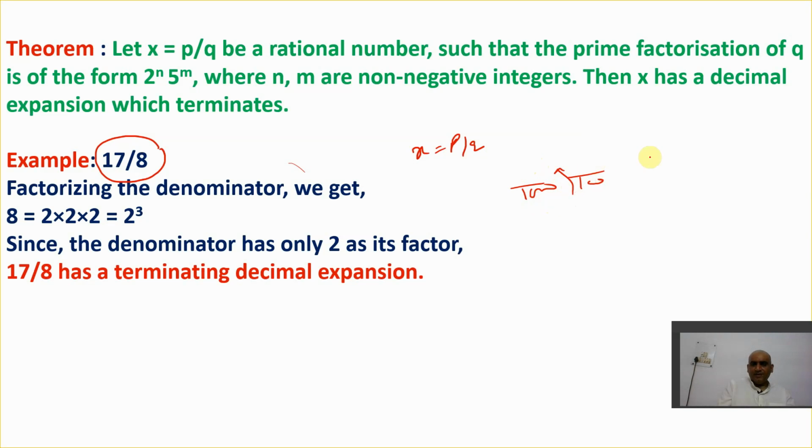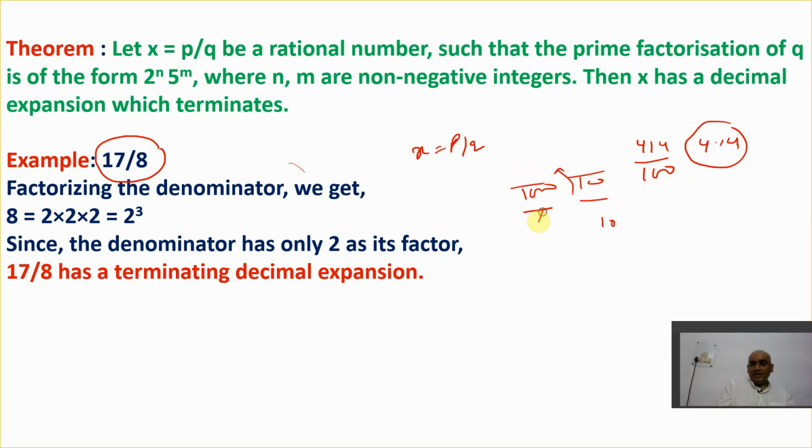Why terminating? Because if I take 414 upon 100, it becomes 4.14, a terminating decimal. That means if in the denominator I get 10 raised to some power, 10, 100, 1000, whatever it is, in the form of 10 to the power something, then the answer will always be terminating.